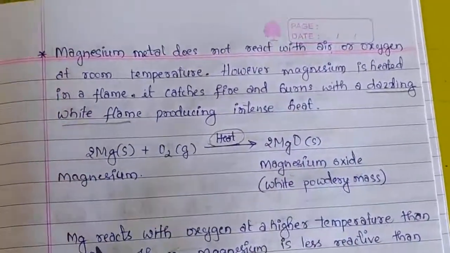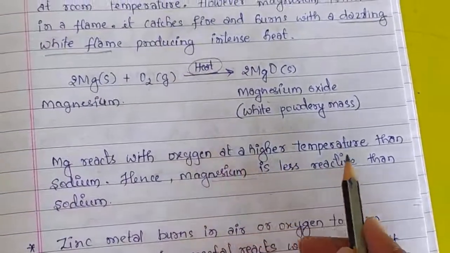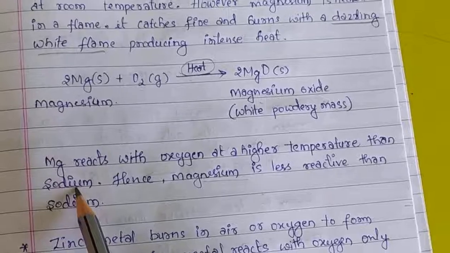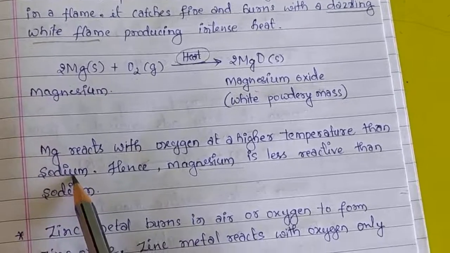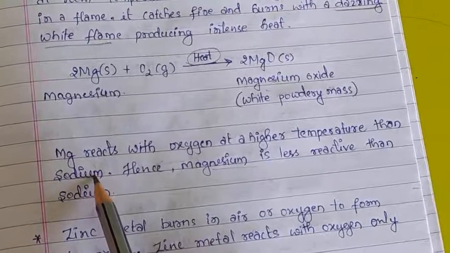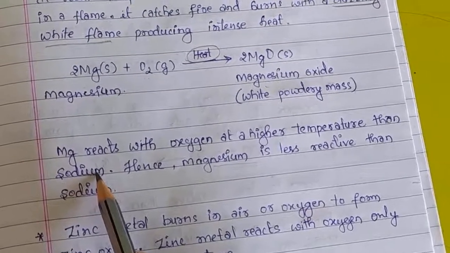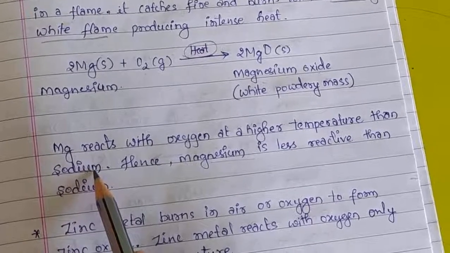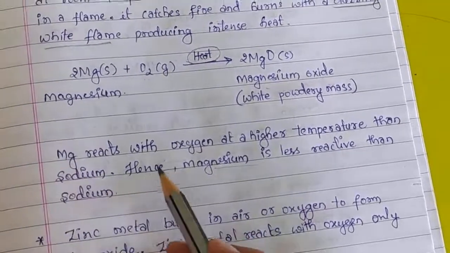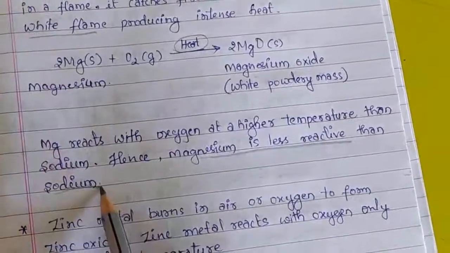Magnesium reacts with oxygen at a higher temperature than sodium. Usually sodium and potassium react with oxygen at room temperature, but magnesium does not react at room temperature, it reacts only at higher temperature. Hence magnesium is less reactive than sodium.